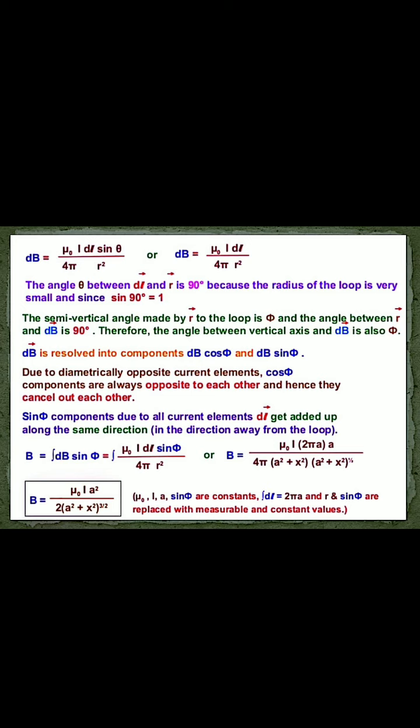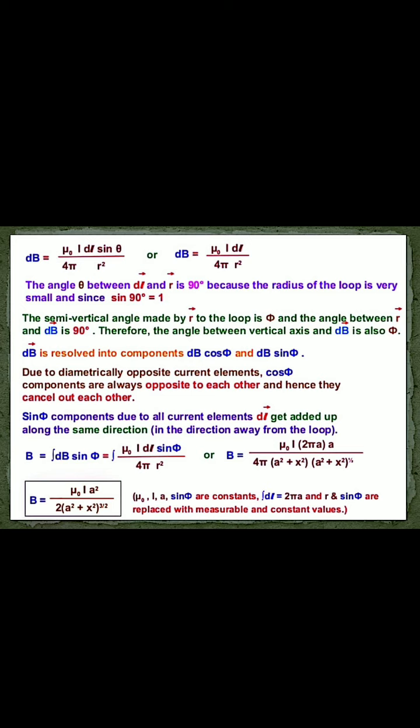B equals mu 0 I 2 pi A into A by 4 pi, A square plus X square into A square plus X square to the power half. That means we get B equals mu 0 I A square by 2 into A square plus X square to the power 3 by 2. From where do we get the 2 pi A? Integration of dl. The small dl, integrated, is the circumference of the circular loop, and the circumference of the circular loop is 2 pi into A.